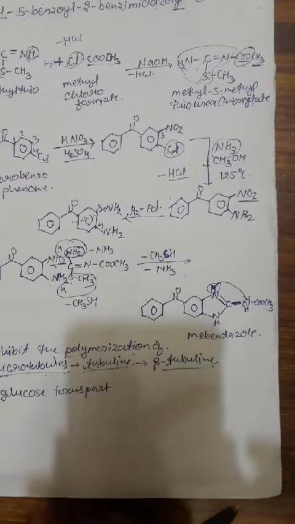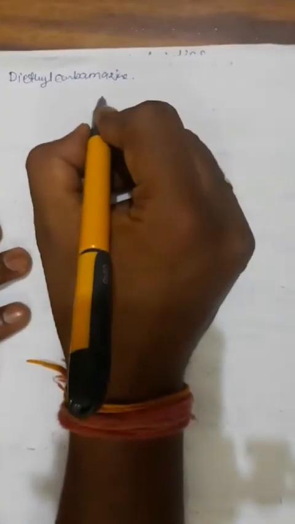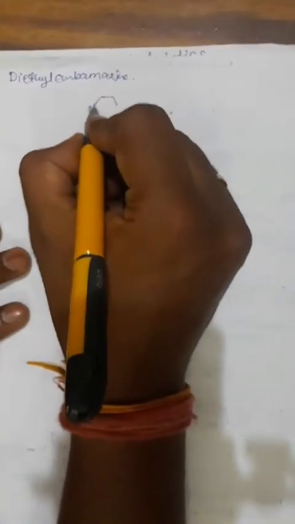Then another drug belonging to this category is diethylcarbamazine, which is a very simple drug. This is a piperazine derivative.